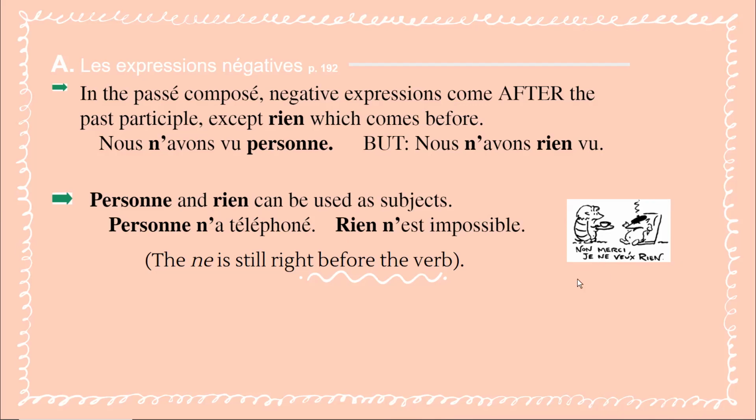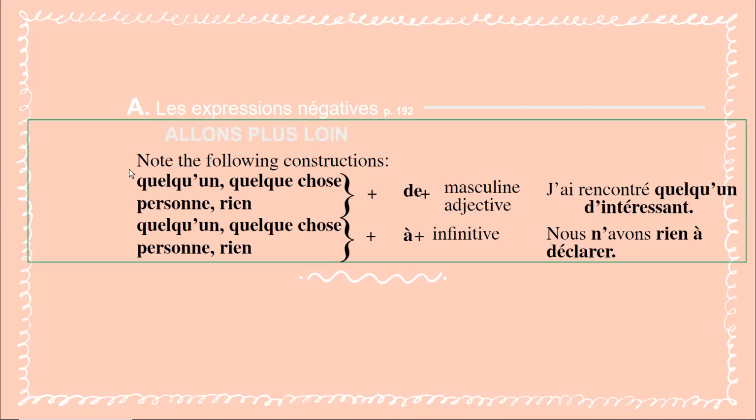I don't want anything. Okay, allons plus loin. Let's go a little bit farther. Note the following constructions. Quelqu'un and quelque chose, personne and rien, plus de, plus masculine adjective, like so. Let's look at an example. J'ai rencontré quelqu'un d'intéressant. And quelqu'un, quelque chose, personne and rien, plus à, plus infinitive. Nous n'avons rien à déclarer. We have nothing to declare.